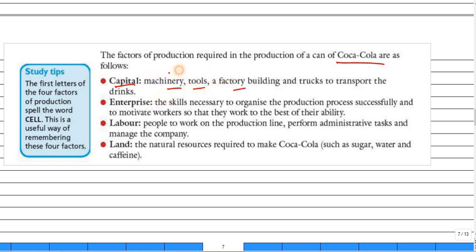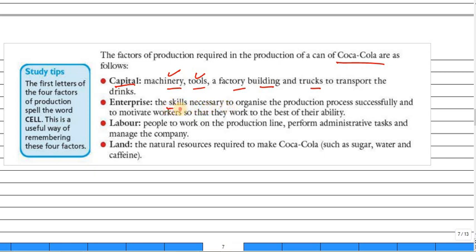Machinery is already manufactured, tools are already manufactured items. They are used to prepare the Coke, the Coca-Cola manufacturing. Machineries, tools, factory building, trucks are used. That's also capital, guys. Clear? But they give us enterprise, the skills necessary.